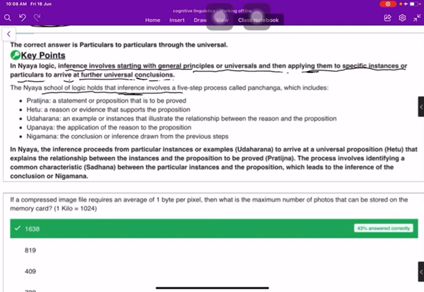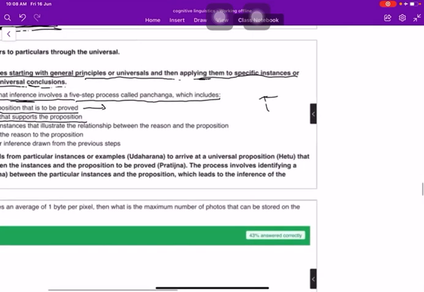The Nyaya school of logic holds that inference involves a 5-step process called Panchavayava, which includes Pratigya, which is a statement or proposition that is to be proved. Hetu, which is a reason or evidence that supports the proposition. So, the example of Pratigya is that the hill has fire.